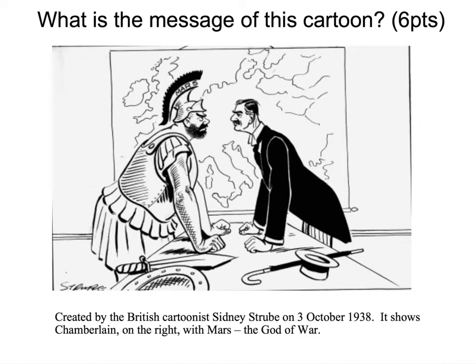As we can see, we've got some sort of two characters there. We have some kind of backdrop. We have what looks like weapons there and other objects there. And if we just have a look at the writing there, this will help us to really begin to narrow down and focus on the key aspects of the cartoon.